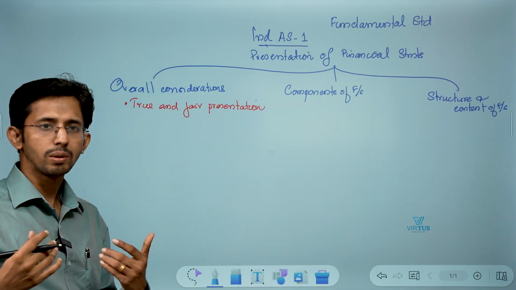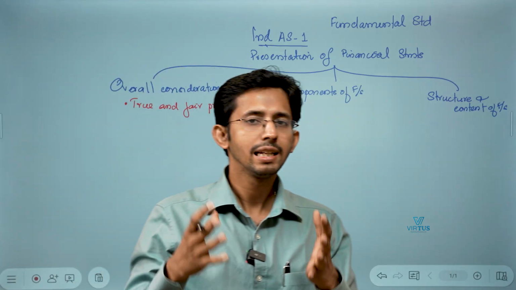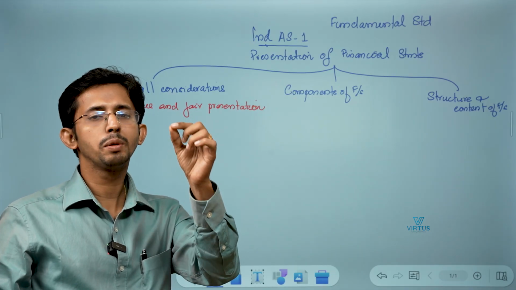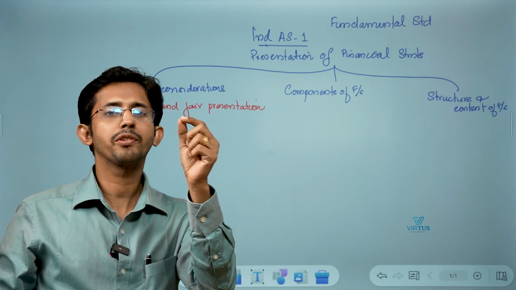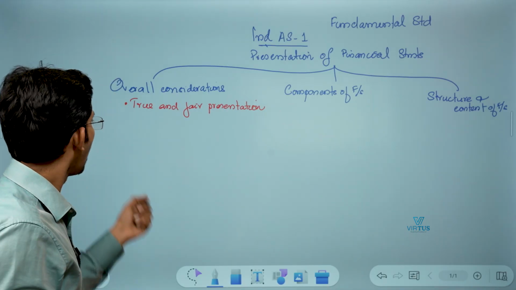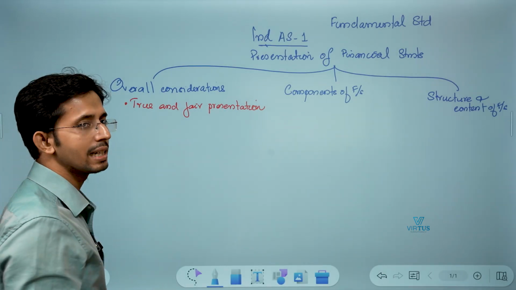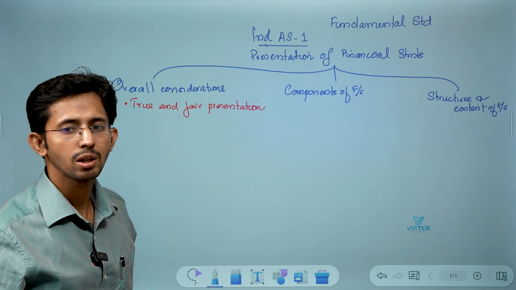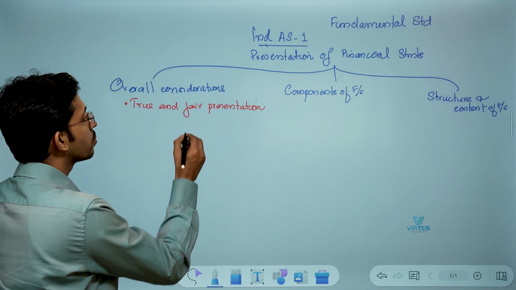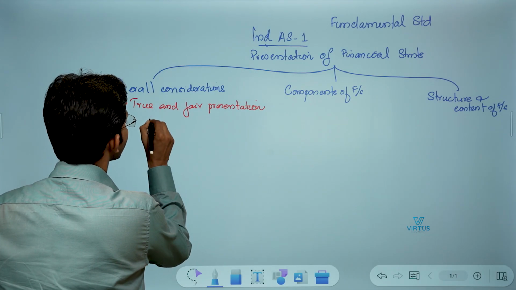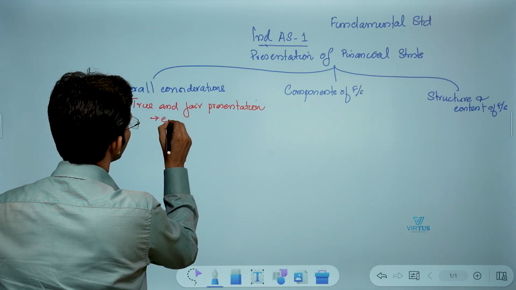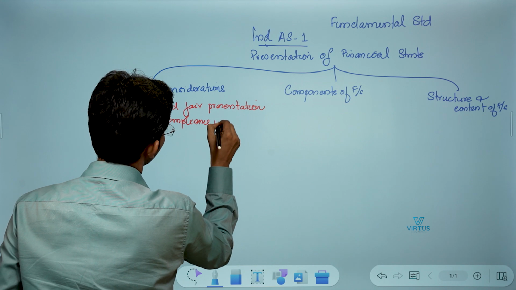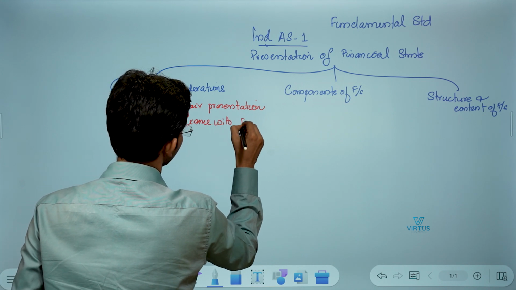We chartered accountants are learning about true and fairness in our auditing. So the financial statements prepared should be presented in a true and fair manner. And how can this true and fair presentation be ensured? It can be ensured only if it complies with what? Compliance with Ind AS.